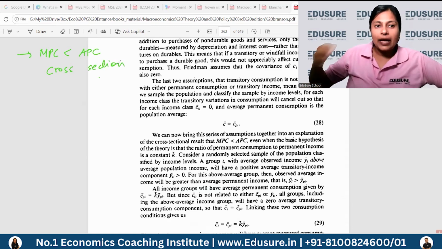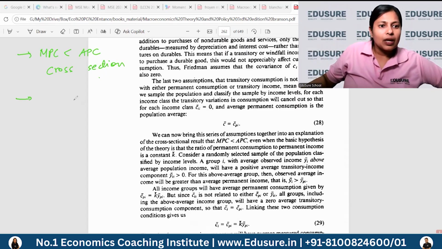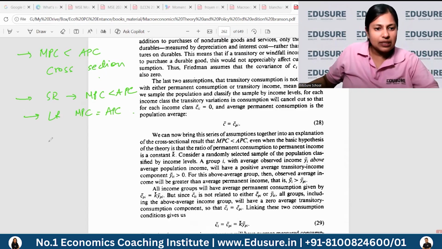So across section, higher income people had lower MPC, and lower income people had higher MPC. Across time, in the short run, MPC was less than APC, but in the long run, MPC is equal to APC. So these were the Kuznets results.